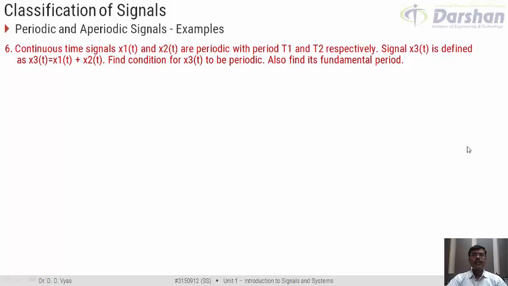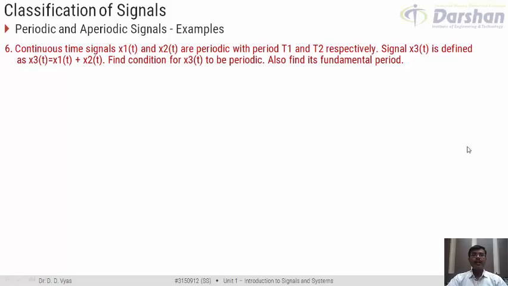The question basically tries to ask that if we have two periodic signals and if we add these two periodic signals, will the resultant signal be periodic? And if it is periodic, is there any condition for it to be periodic? And if it is found to be periodic, what would be its fundamental period?